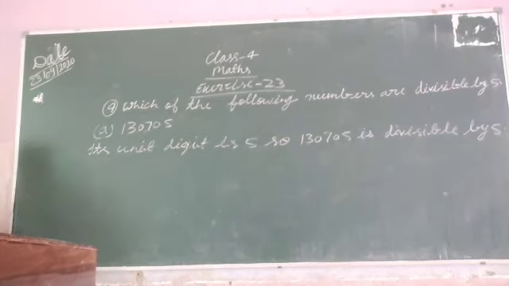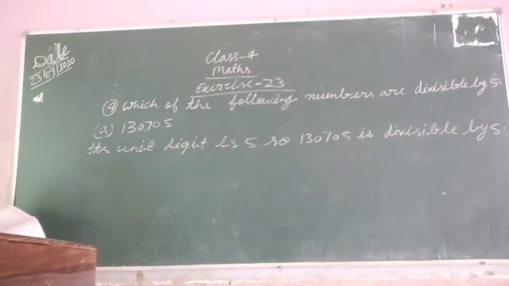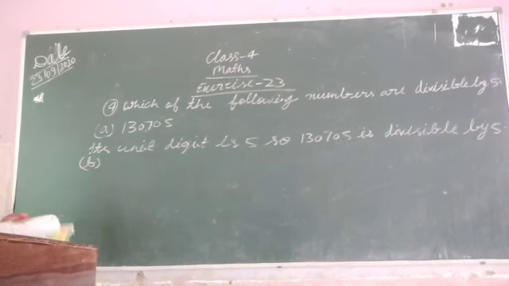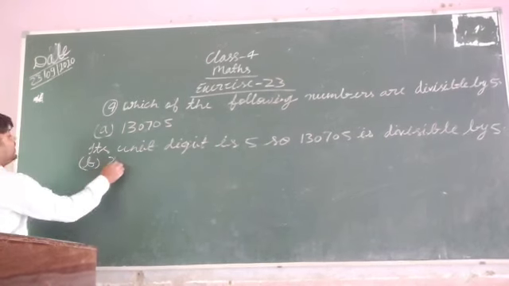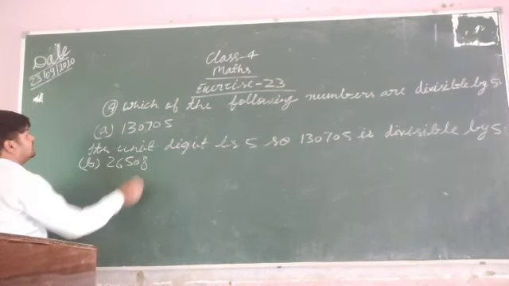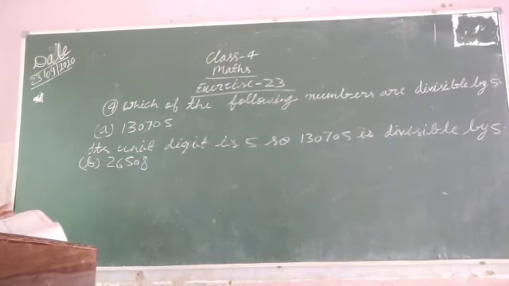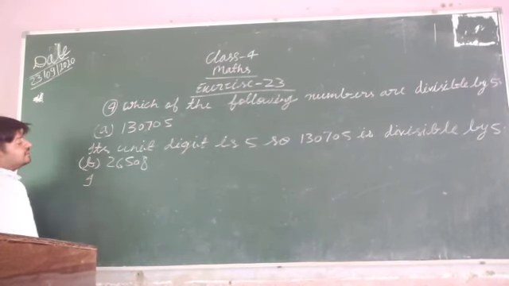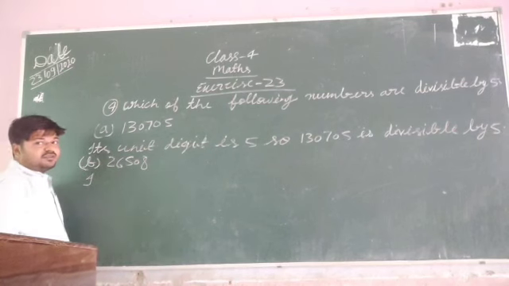One more question I am going to tell you. Question number B. What is question number B of this? 26,508. Here you can see that its unit digit is not 0 or 5.